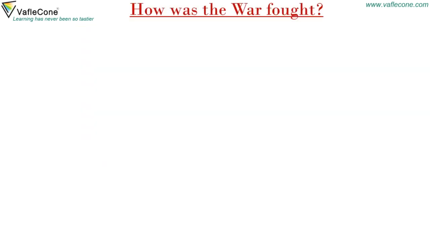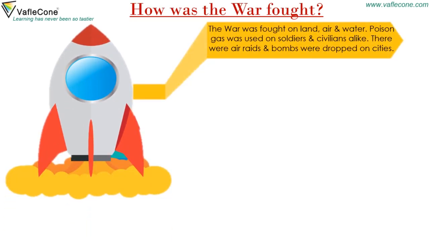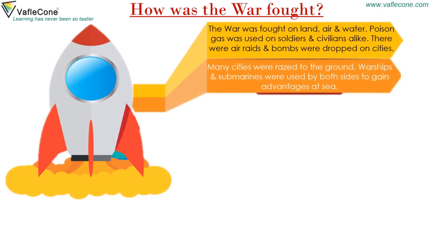How was the war fought? The war was fought on land, air and water. Poison gas was used on soldiers and civilians alike. There were air raids and bombs were dropped on cities. Many cities were razed to the ground. Warships and submarines were used by both sides to gain advantages at sea.